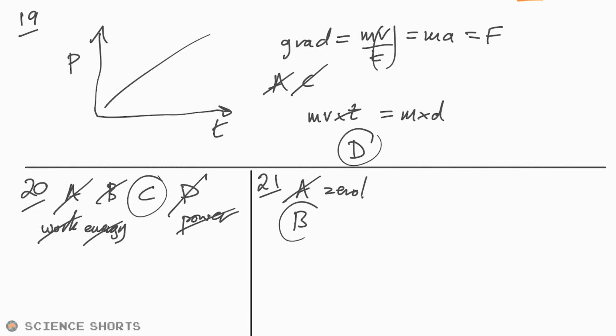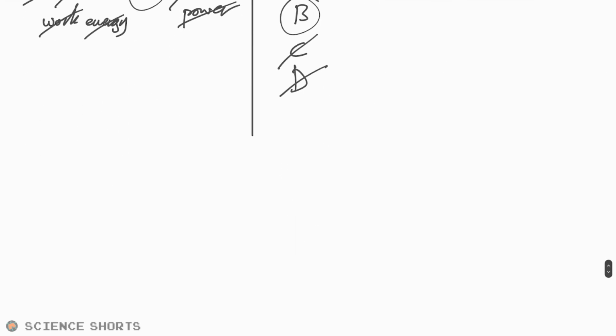That is true, because if there's no resistance, then, you know, P equals I squared R, there is no energy wasted. C, its critical temperature is independent of the metal. No, very much dependent on what it is, because otherwise you could just make a superconductor out of steel, couldn't you? D, keeping it cold makes it too expensive to use. Well, I don't know about that, but it makes it very expensive to use, but it depends what you're trying to achieve. That's a bit of a rubbish statement, actually.